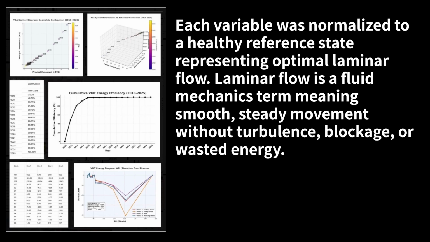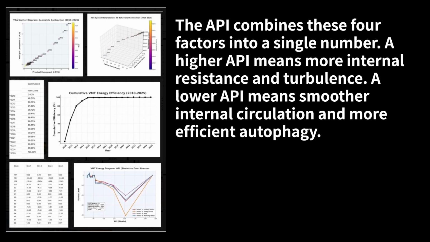Each variable was normalized to a healthy reference state, representing optimal laminar flow. Laminar flow is a fluid mechanics term, meaning smooth, steady movement without turbulence, blockage, or wasted energy. The API combines these 4 factors into a single number. A higher API means more internal resistance and turbulence. A lower API means smoother internal circulation and more efficient autophagy.